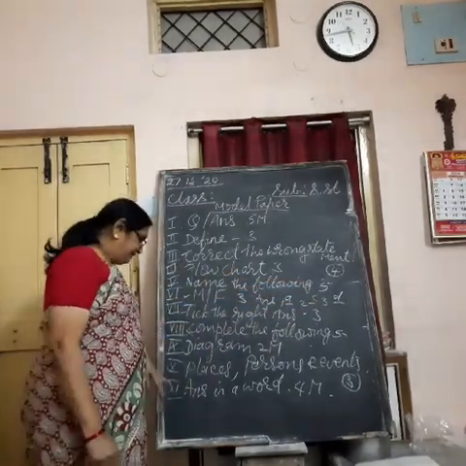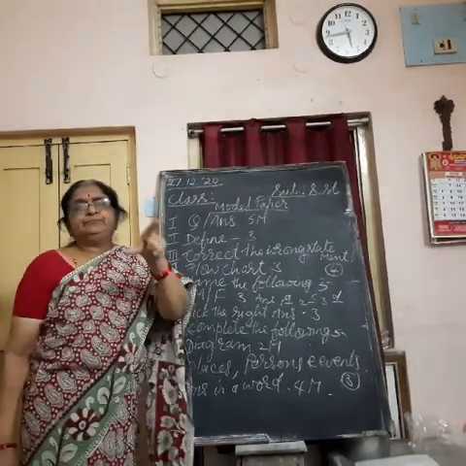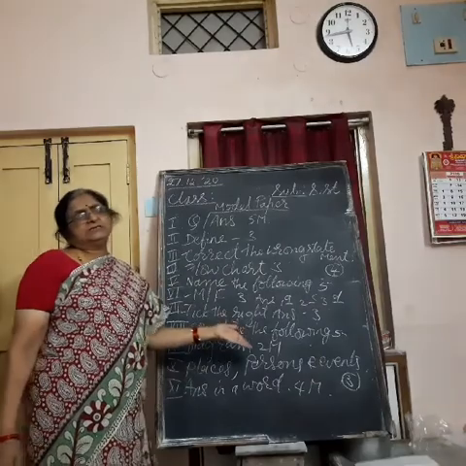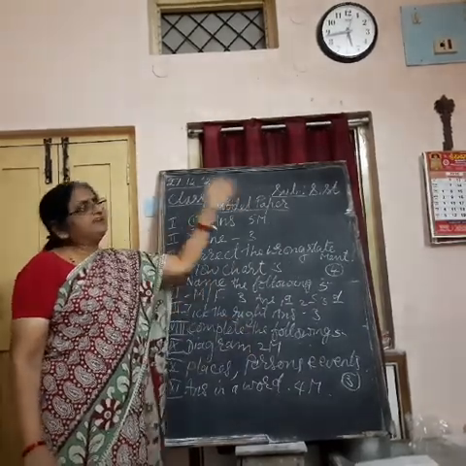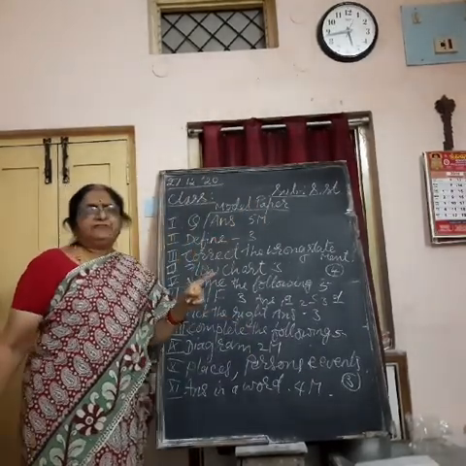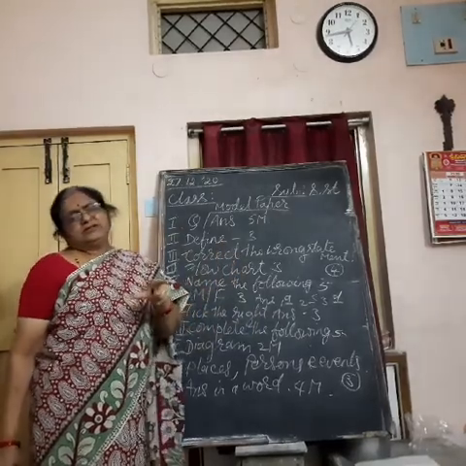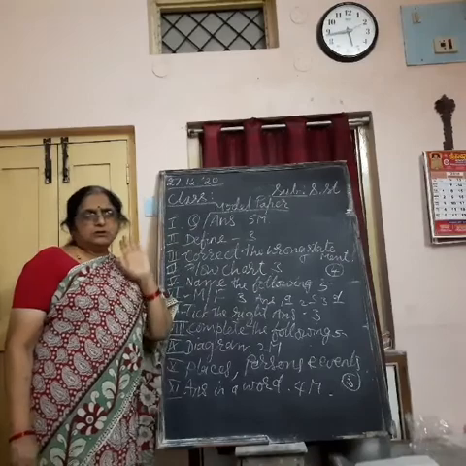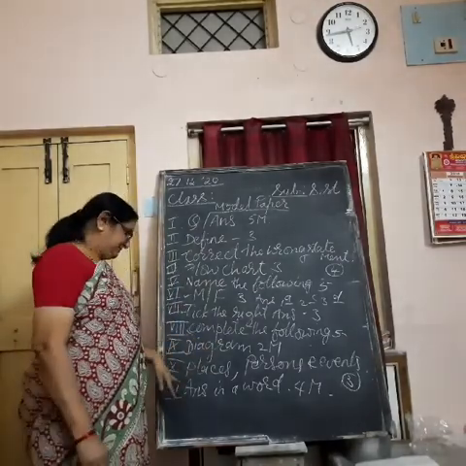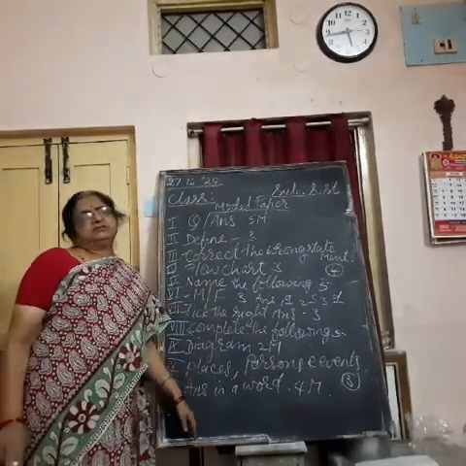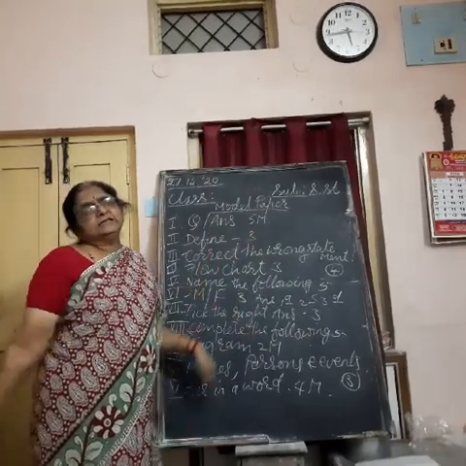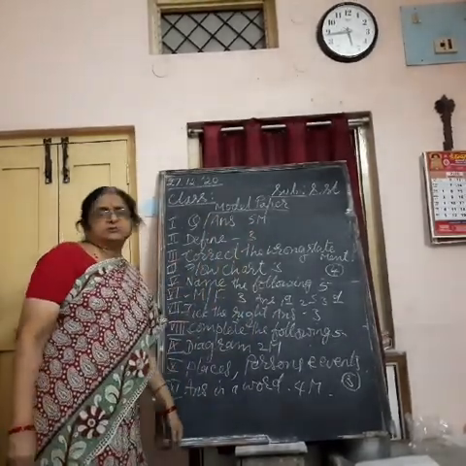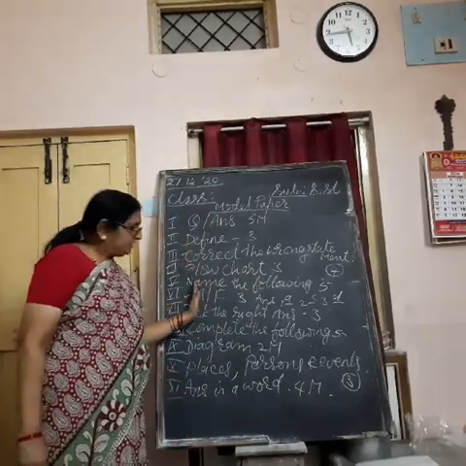Diagram you do neatly with a pencil. Places and persons you know how to write. Just like fill in the blanks, only the difference is the answer clue is given in the form of the first letter of the answer. So keep in mind all these things. Question, one word answers: you write the question and its answer both. This is how you have to answer the question paper. Hope it is clear to you.